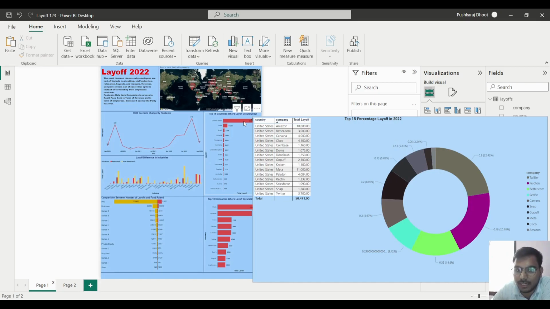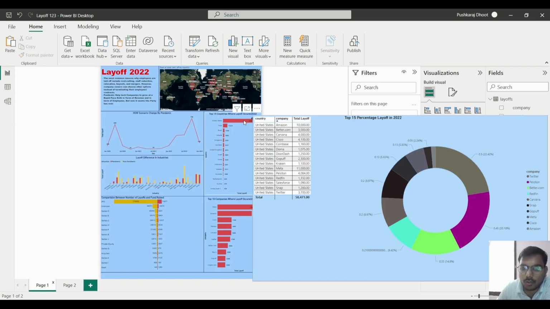And here you can see the top 15 companies in the United States which had done the total layoff. Now what is the difference between the percentage and the layoff? Amazon has more employees than Twitter, so the layoff percentage differs because of that. The highest percentage is in Twitter and the lowest percentage is in Amazon.